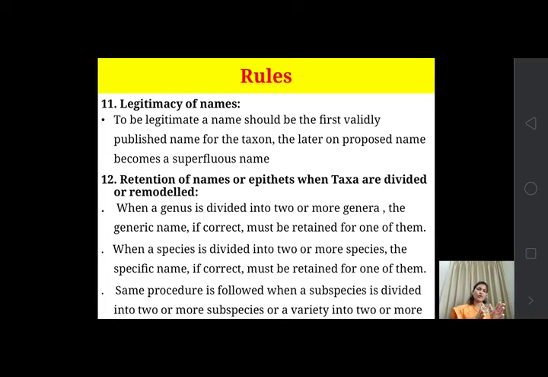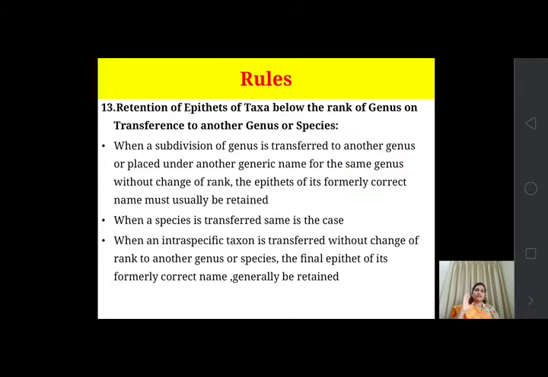The same procedure is followed when a subspecies is divided into two or more subspecies, or a variety into two or more varieties. So this rule applies to all the categories below the family level, that is genus, species, subspecies, variety. Okay, then the retention of epithets of taxa below the rank of genus on transference to another genus or species.